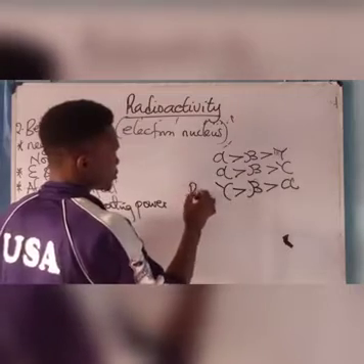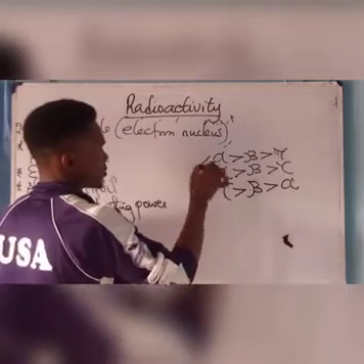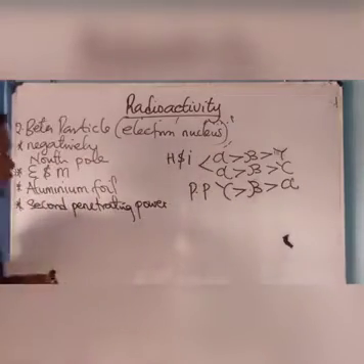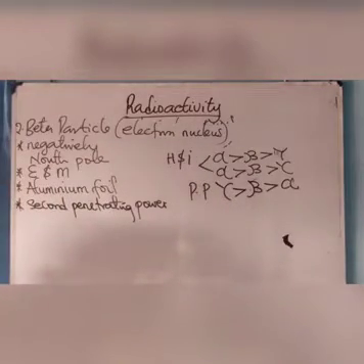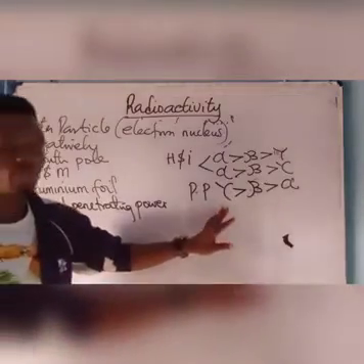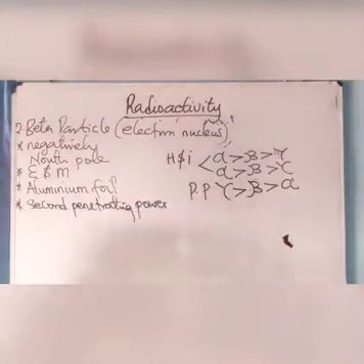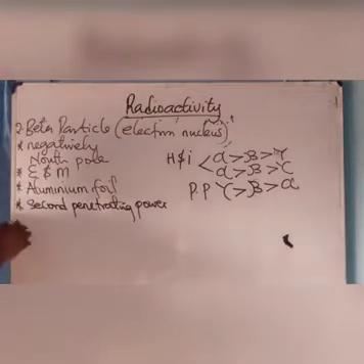This one is based on penetrating power, and the other two are based on heaviness and ionization energy. So the gamma particle has the highest penetrating power, followed by the beta, and finally the alpha particle.